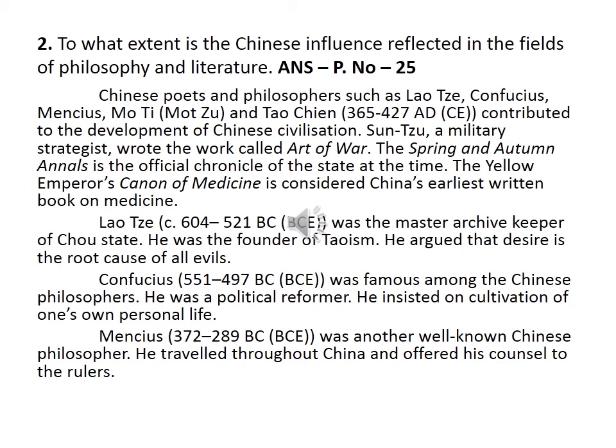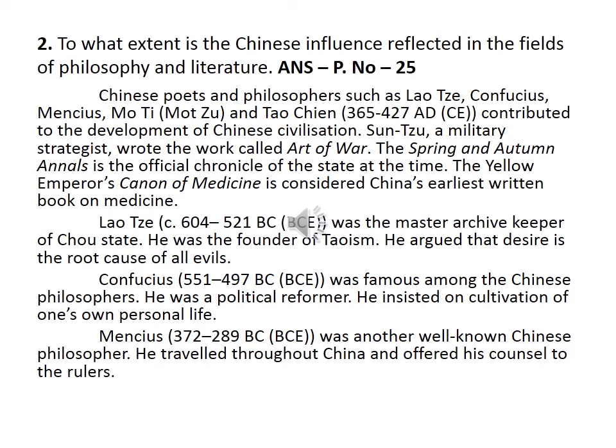You have to mark: Chinese poets and philosophers such as Lao Tzu, Confucius, Mencius, Moti, and Tao Chian contributed to the development of Chinese civilization. Sun Tzu, a military strategist, wrote the work called The Art of War. The Spring and Autumn Annals was the official chronicle of the state at the time. The Yellow Emperor's Canon of Medicine is considered China's earliest written book on medicine. Up to that.